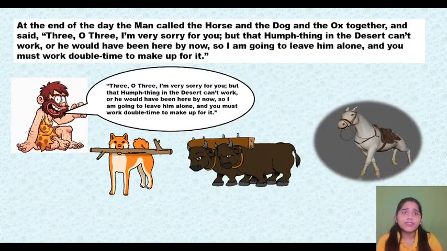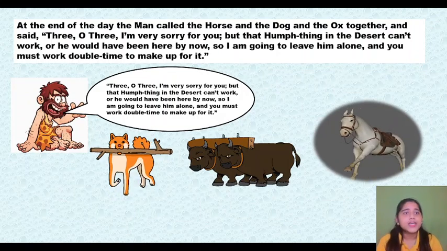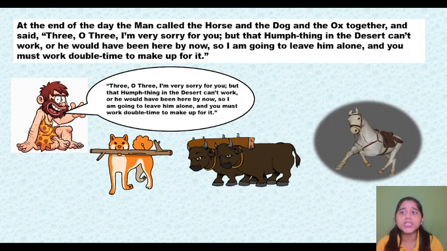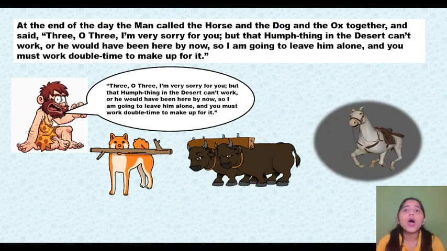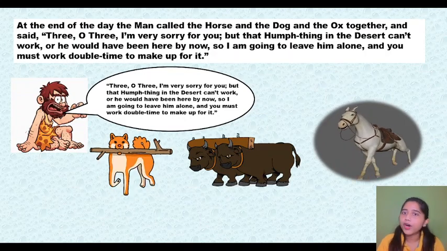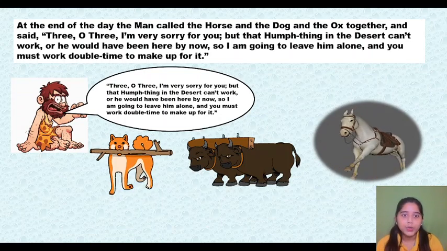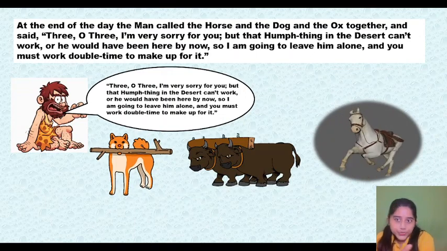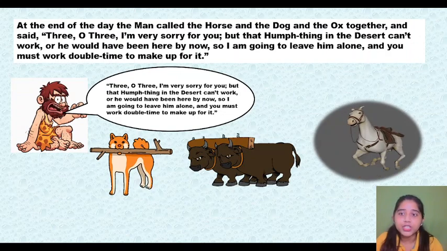At the end of the day, the man called the horse and the dog and the ox together and said, Oh three, I am very sorry for you, but that hump thing in the desert can't work, or he would have been here by now. So I am going to leave him alone and you must work double time to make up for it. So now here is the man, the early man, telling the three creatures, the dog, the ox and the horse.